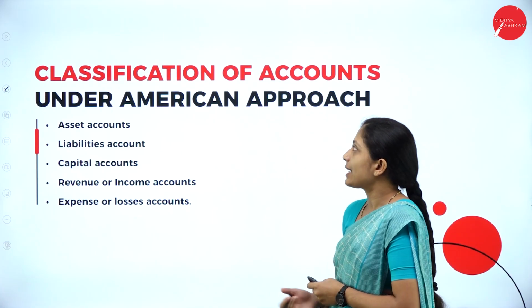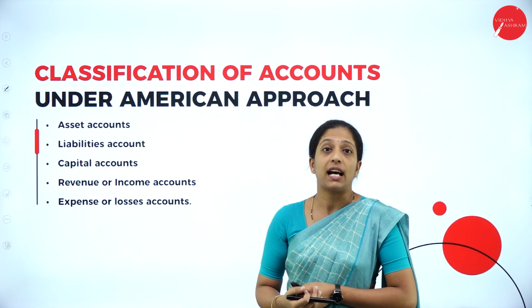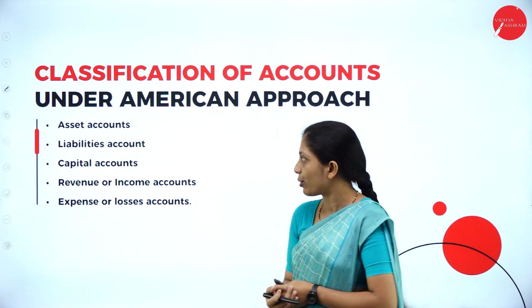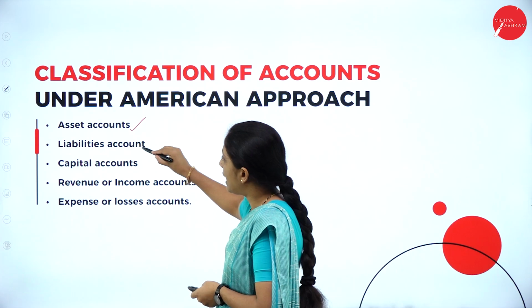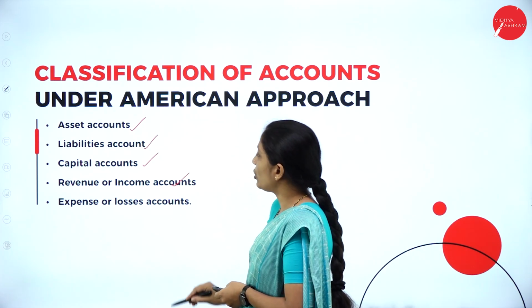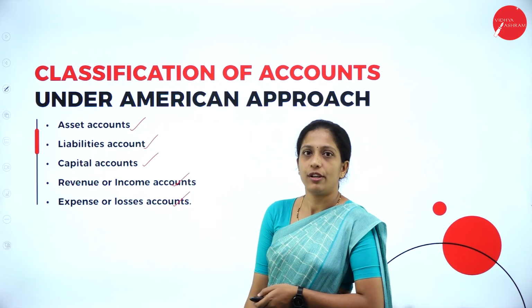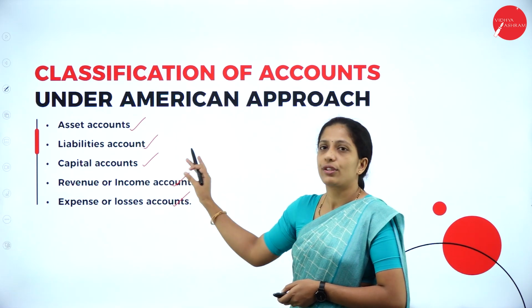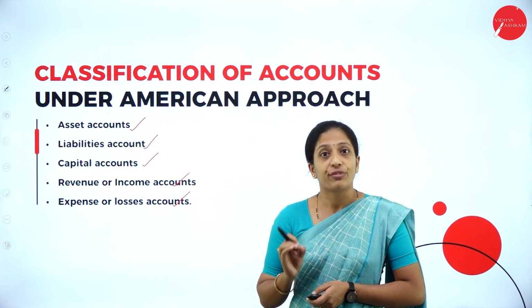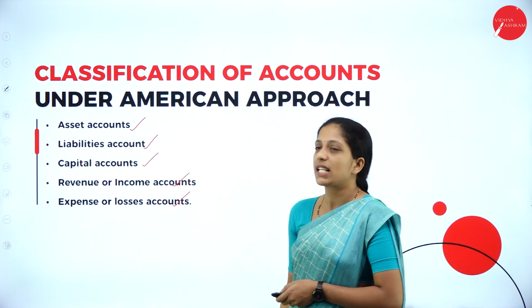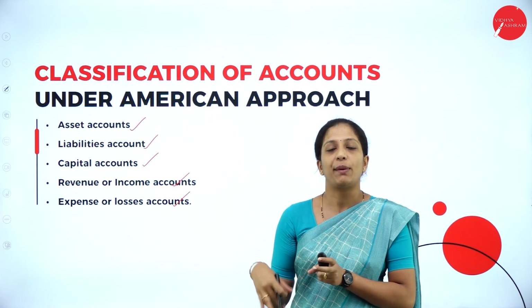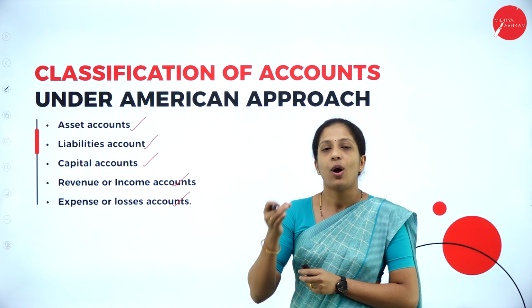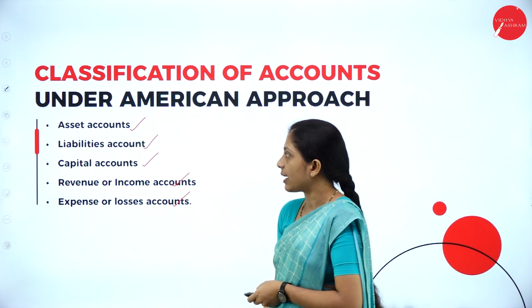Now, moving on to the next part, classification of accounts under the American system or modern approach, where the accounts have been classified into assets, liabilities, capital, revenue or income, and expenses or losses. So, this is how they are going to classify. They have classified into 5 accounts. Now, let us see what is this asset account. Asset account is related to all assets. It may be tangible or intangible assets. All the assets come under asset account.